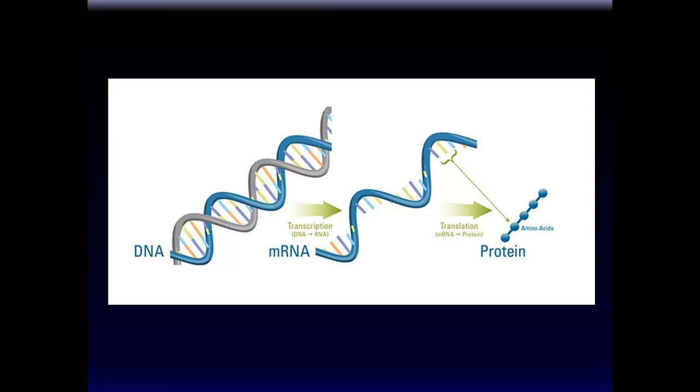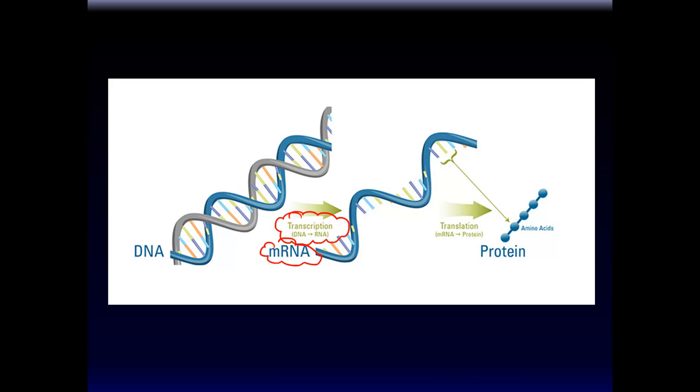Now, I mentioned this. Nucleus is where the DNA is. DNA is a double helix. It's a double-stranded molecule like this, and as I said, it's too cool to leave the nucleus, so it is copied, and the copy is called a messenger RNA, mRNA. This process is called transcription.